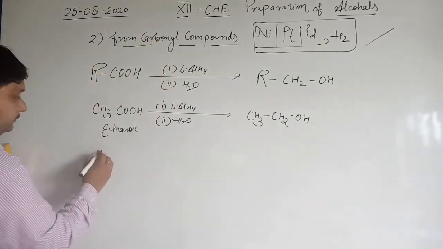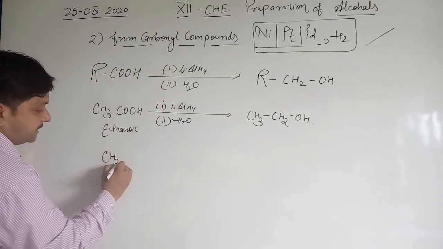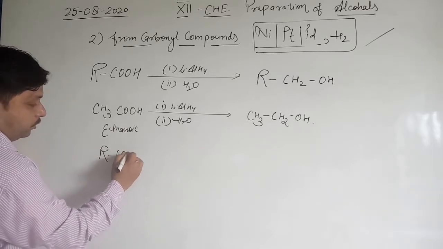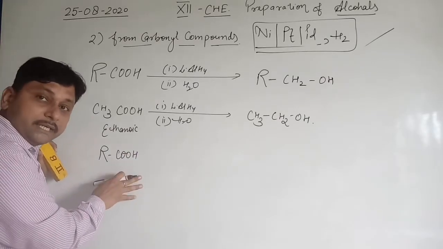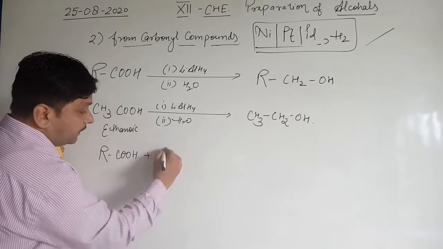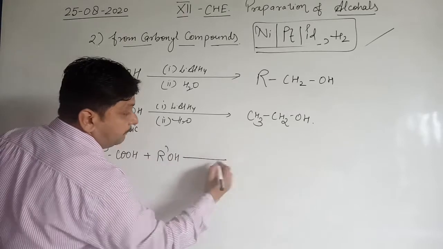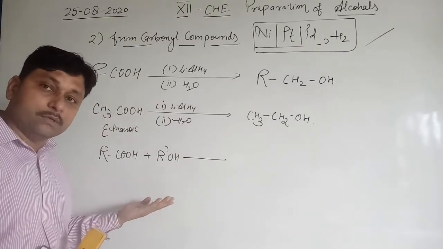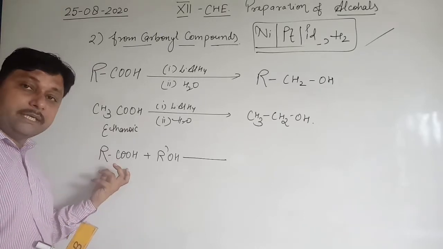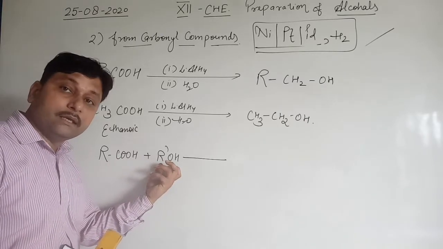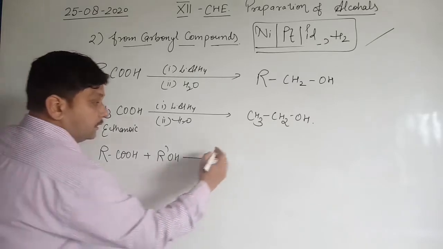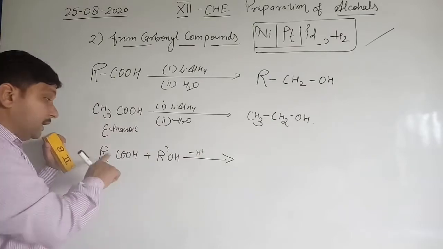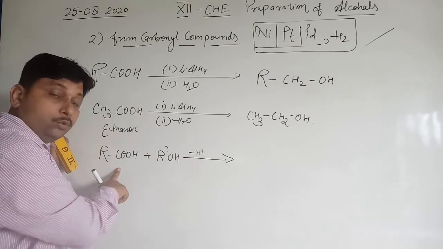For that, firstly any carboxylic acid, like RCOOH, reacts with an available alcohol. We know that in the laboratory or in nature we have a number of alcohol molecules. So any carboxylic acid reacts with another alcohol, in presence of acidic medium, converting the carboxylic acid to an ester.